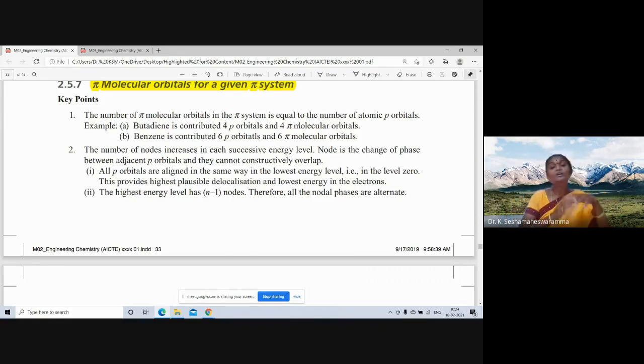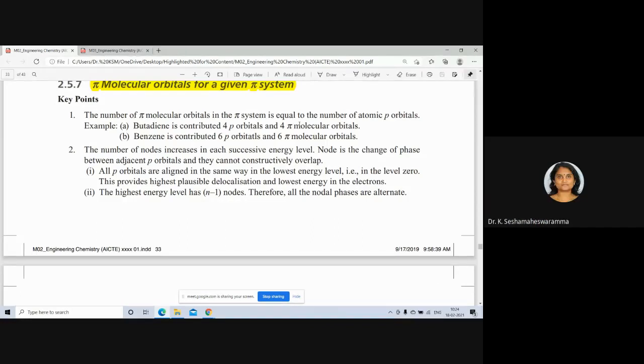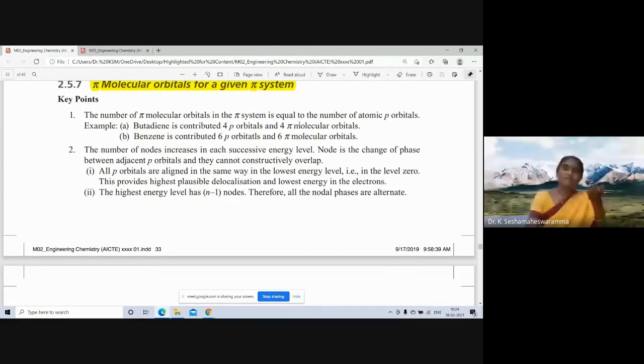The number of atomic p orbitals gives the pi molecular orbitals. Suppose in the p subshell, px, py, pz, 3 orbitals are there.